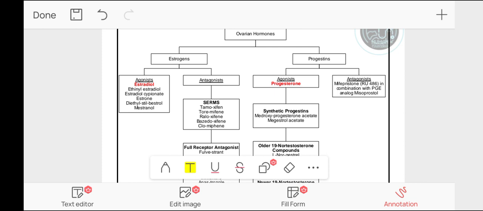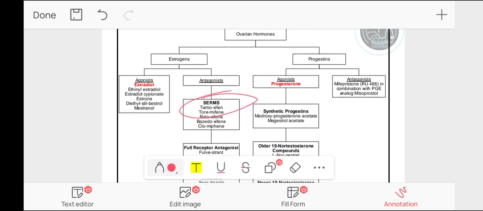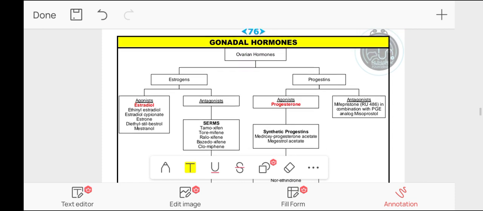They have agonists and antagonists, and some have mixed action. That is, some are agonist in some tissue while antagonist in other tissue. The mixed agonists with estrogenic activities are selective estrogen receptor modulators. Again, repeating, mixed agonist means they have agonist effect in some tissue and antagonist effect in other tissue, with estrogenic effect, and are called SERM. Starting from ovarian hormones, the ovarian hormones are estrogen and progestin.